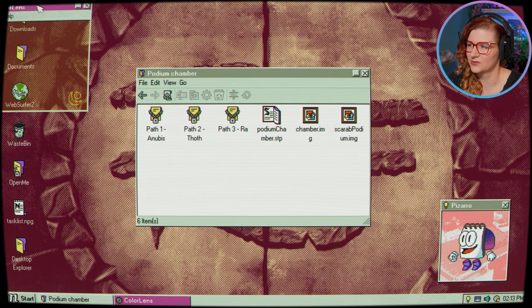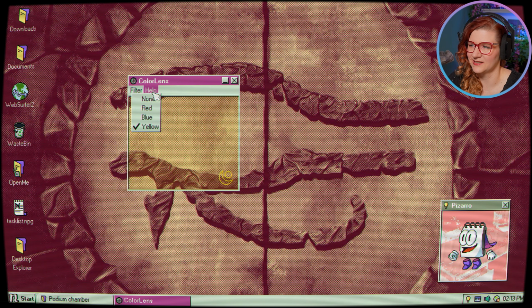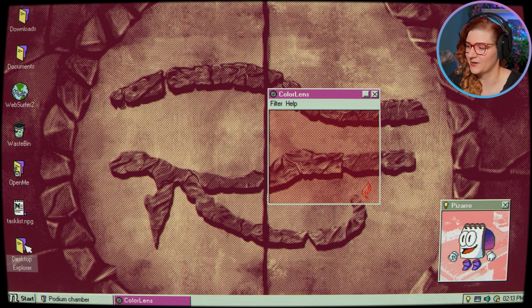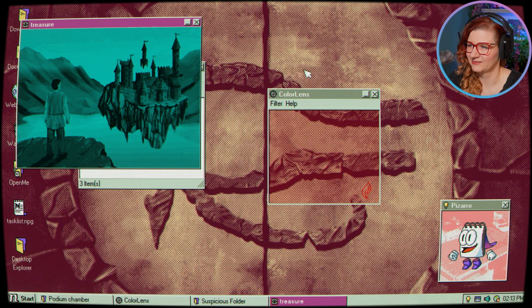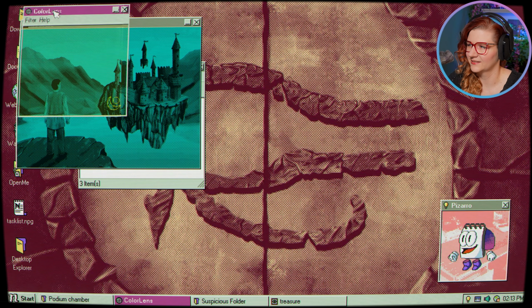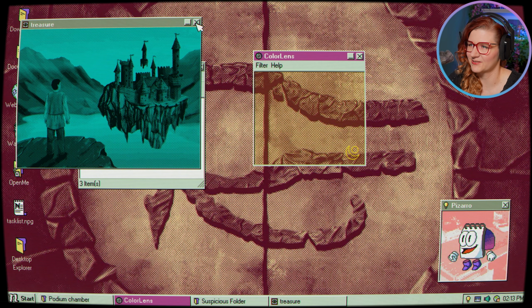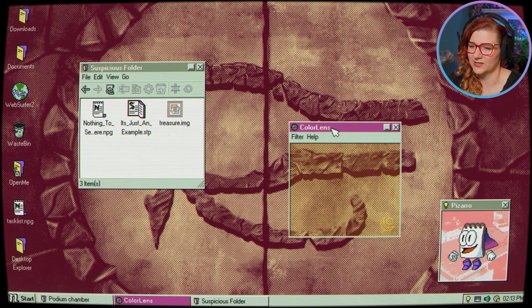Guess we should use this more, because who knows what might be hidden. Now I'm wondering about the puzzle. There's nothing there, right? What if we look at the treasure with some lenses? There isn't anything under any of them. That would have been exciting, but no such thing.